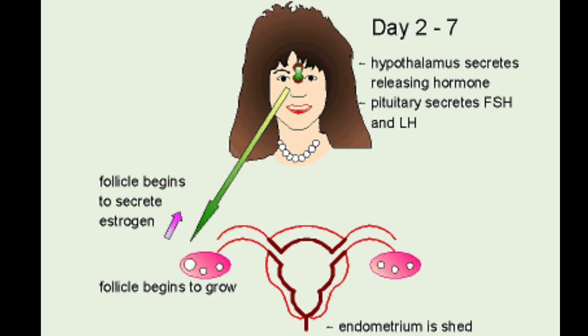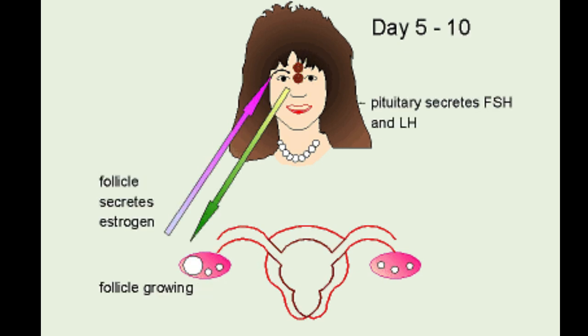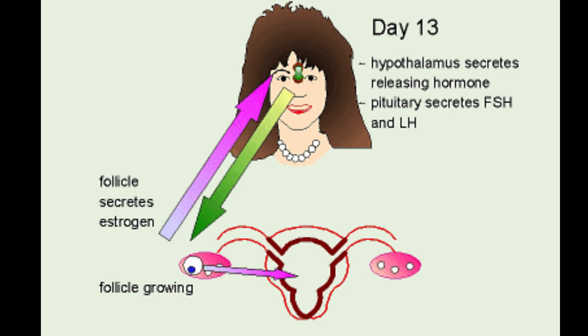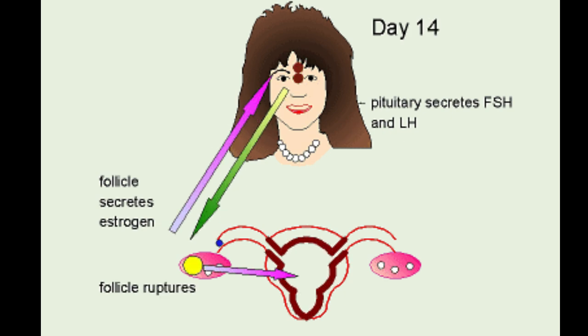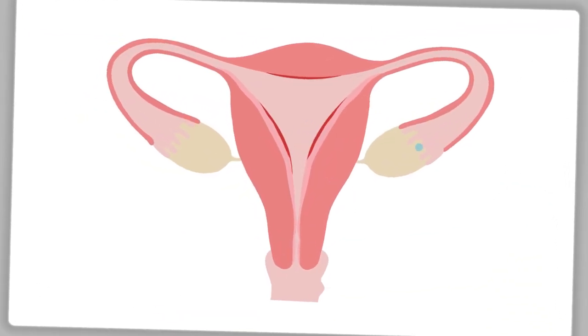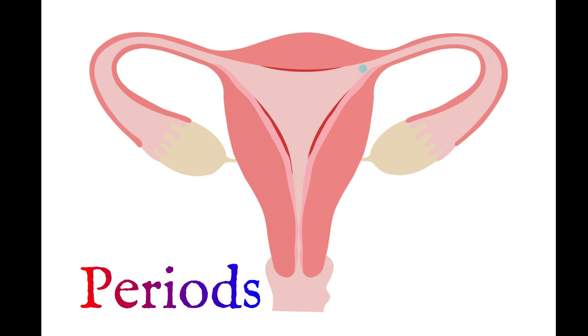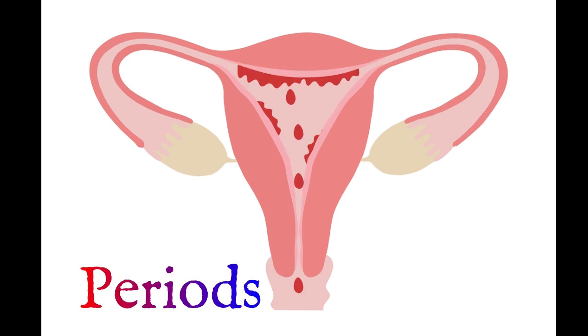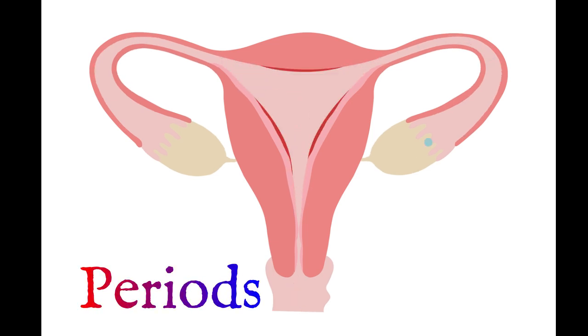Okay. So this includes the human reproductive organs, that is ovaries and uterus, and it runs under the control of sex hormones. Every month a woman has periods. This period is only the menstrual cycle.